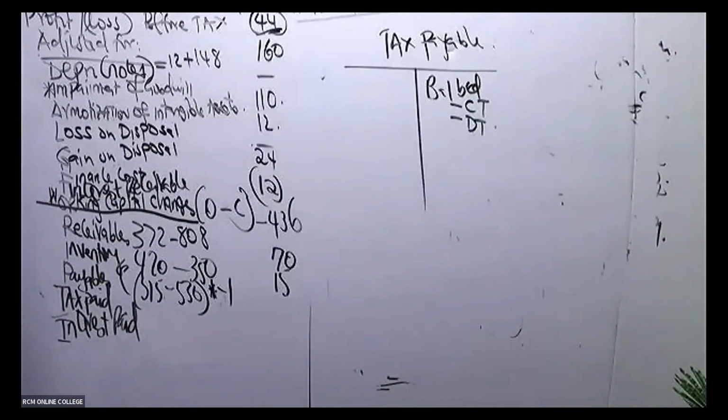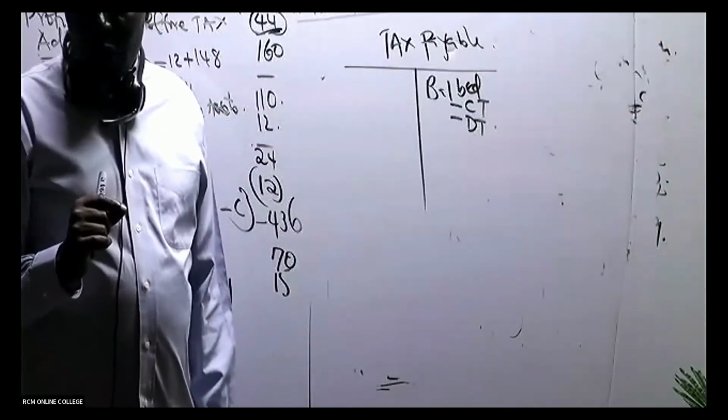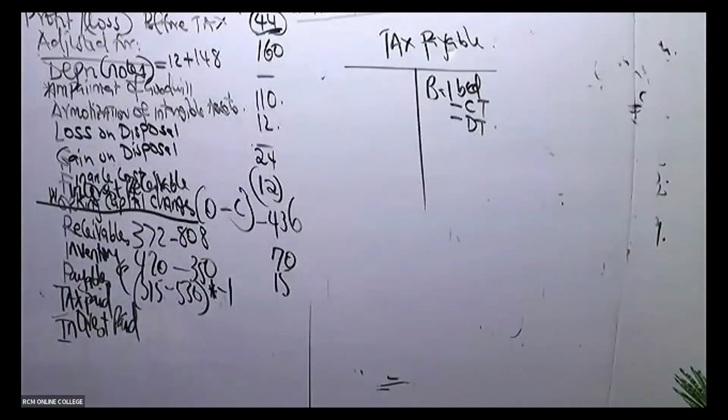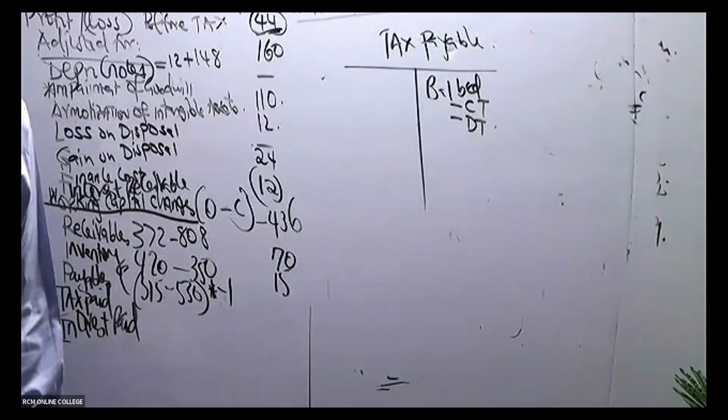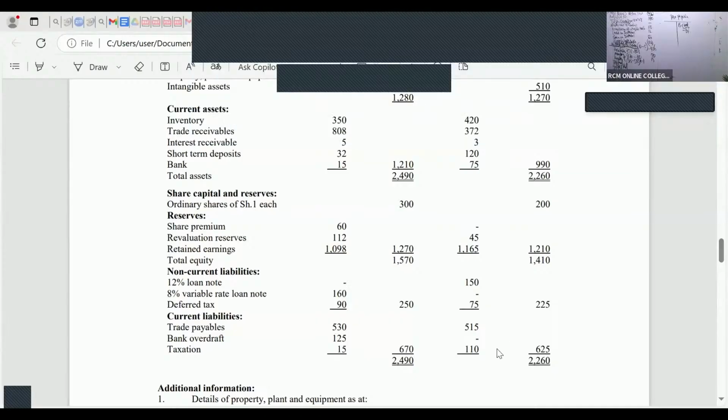So is there somebody who is able to see the 2022 current tax? Current tax for 2022 from your statement of financial position. Is there anybody who is able to see the current taxation? So go to your liabilities. You can see your taxation 2022. Is there somebody who is able to see a figure? A figure of 110.